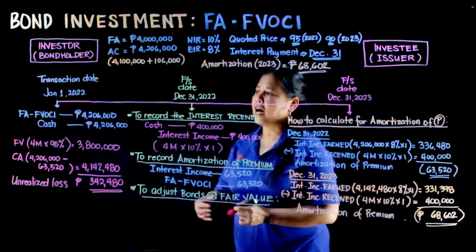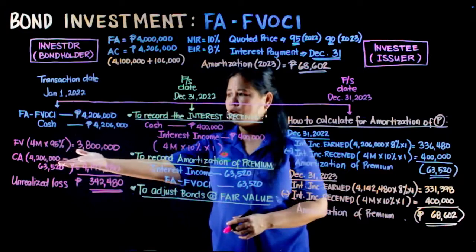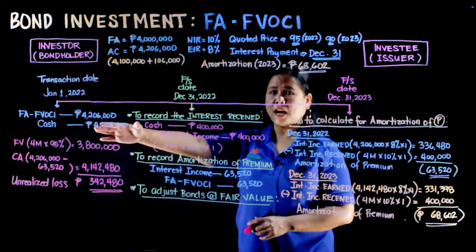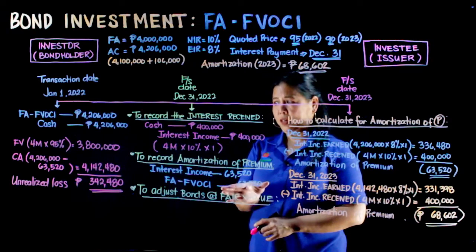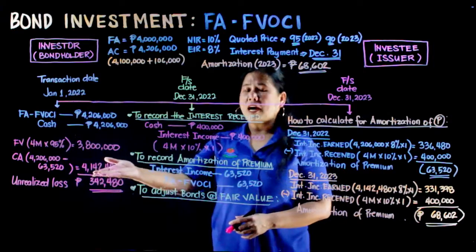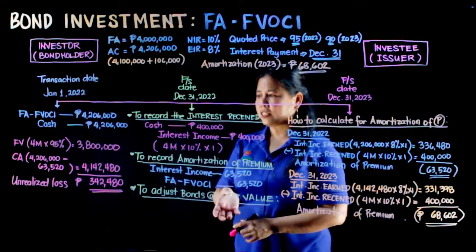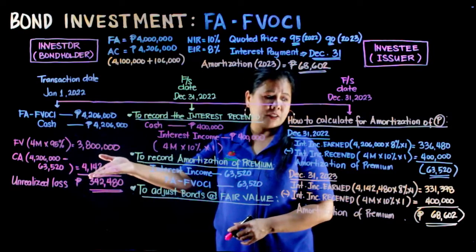We compare that with our carrying amount on December 31st of 2022 of 4,206,000. We credited 63,520 for the amortization of the premium. Our carrying amount, before the adjustment, is 4,142,480.